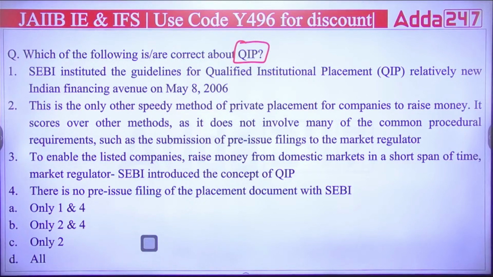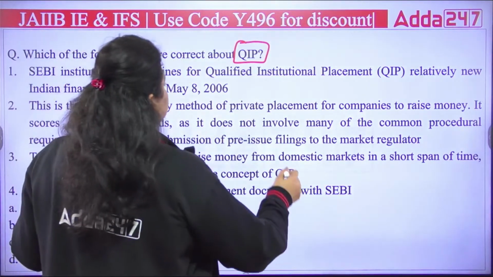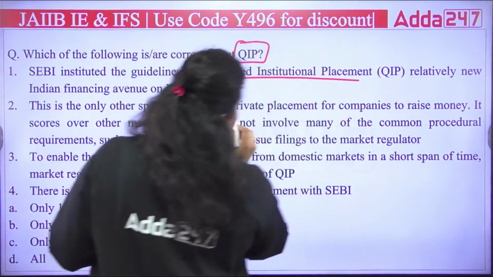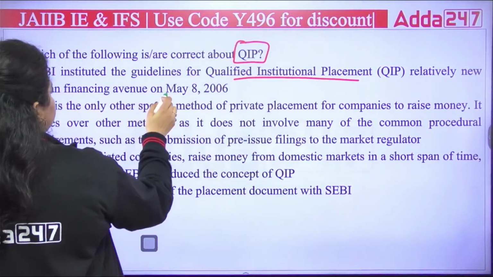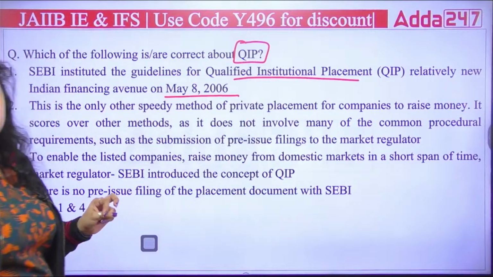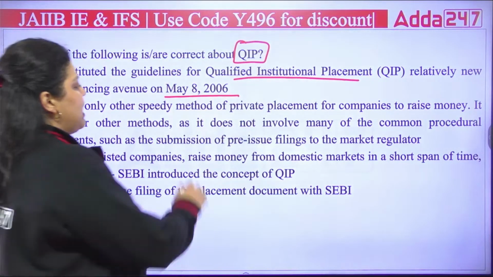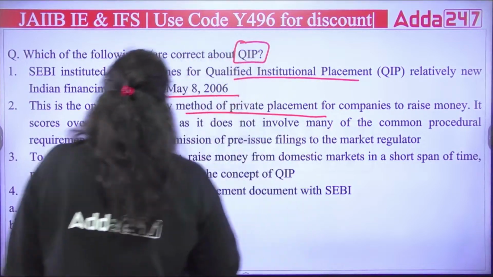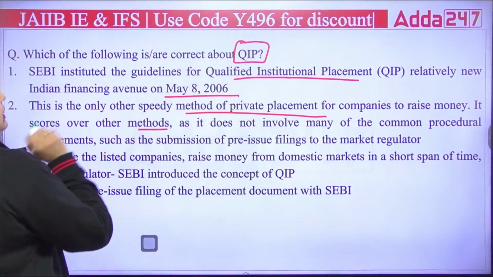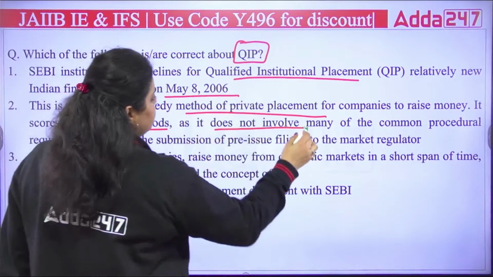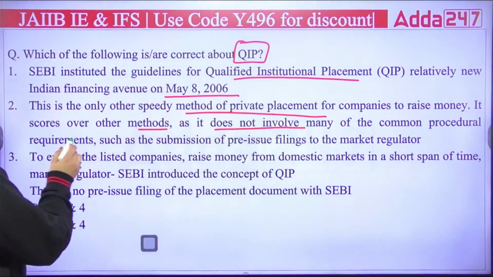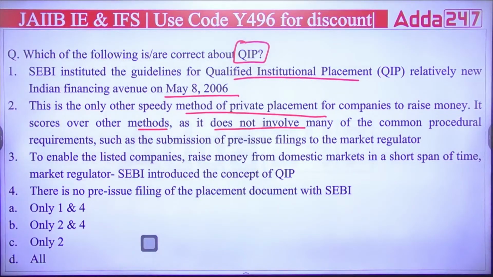Let's read them. SEBI instituted the guidelines of qualified institutional placement, a relatively new Indian financial avenue, in May 2006. Second is saying this is the only other speedy method of private placement for a company to raise money. It scores over the other methods, and it does not involve many of the common procedural requirements such as the submission of pre-issue filing to the market regulator. Okay, like these formalities you do not have to do.